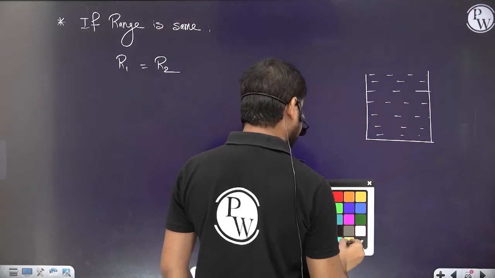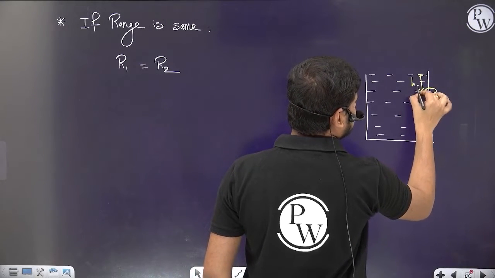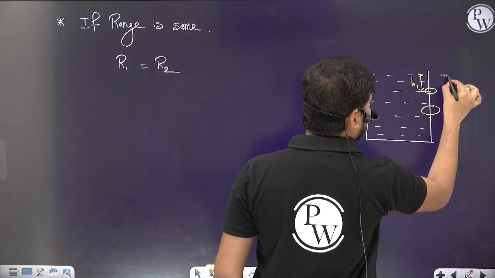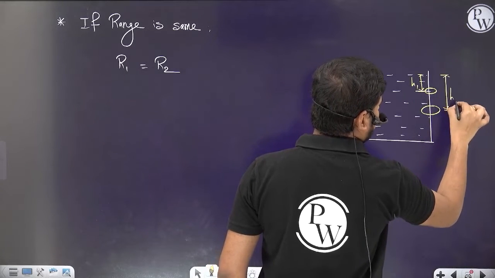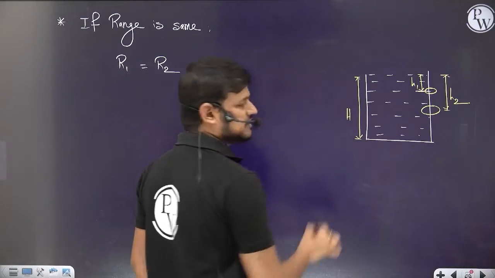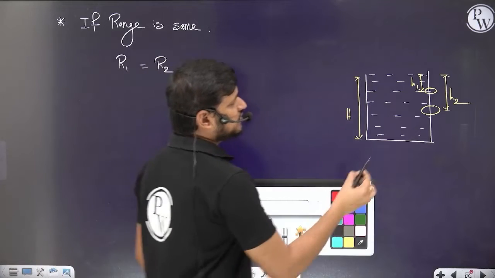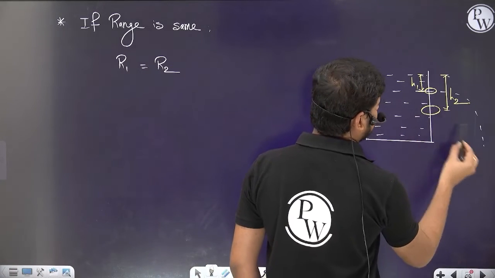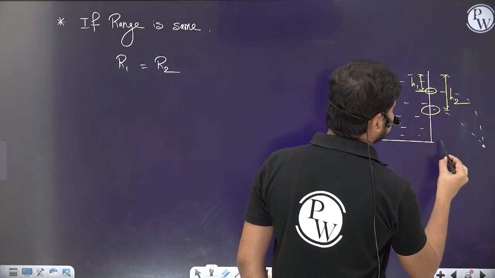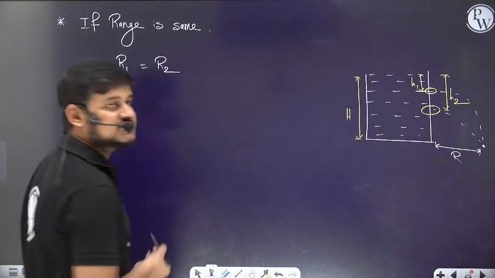One is at a height of h1, and the other hole is made at a height of h2. Let the total height of this container be capital H. So let's apply the general formula. The fluid from these two holes is striking the same point, which means the range is the same, so R1 is equal to R2.